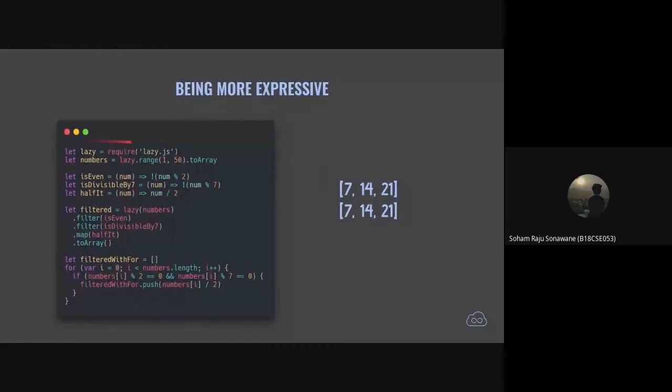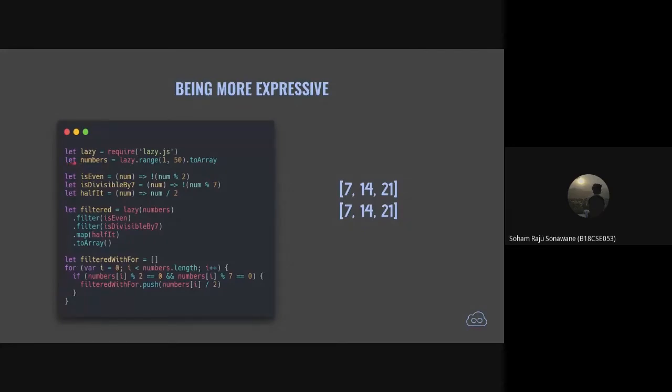So this is a pretty small code segment. The first line is just a library that I'm using, which is lazy.js, which helps me do functional programming in a better way. There are many other libraries that you can use to help you write your code in a functional manner. We will talk about them a little bit later. So let's take a look at what I have written in the code.